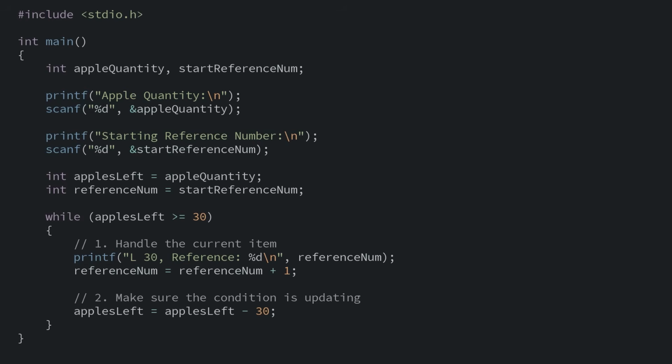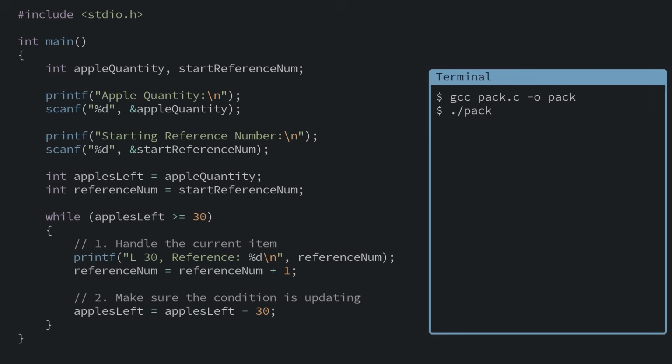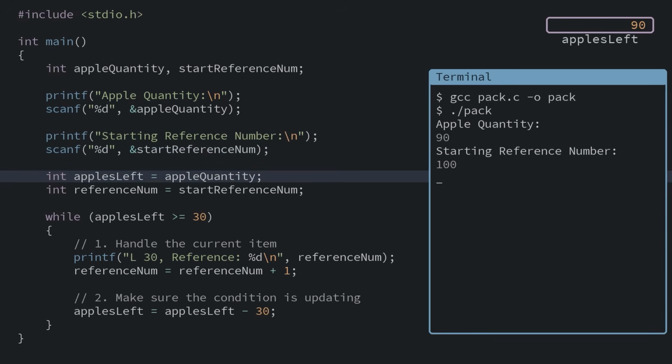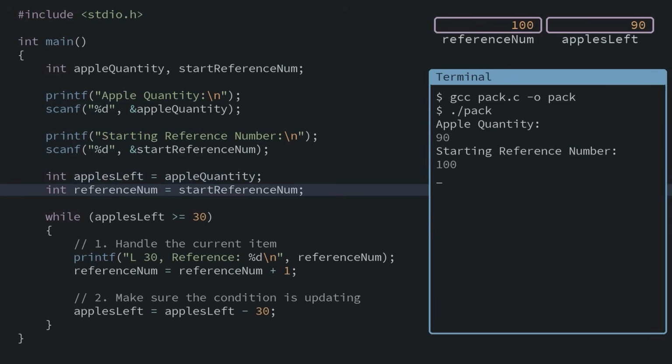That way it reflects the current count of the apples that we still need to pack. And it also means that eventually this loop will end. Let's quickly test our program so far. It asks us for our starting apples, which will say 90, and we'll put 100 for our reference number. Then the program sets our two updating variables, the apples left variable, copying over the 90 from apple quantity, and the reference num from start reference num.